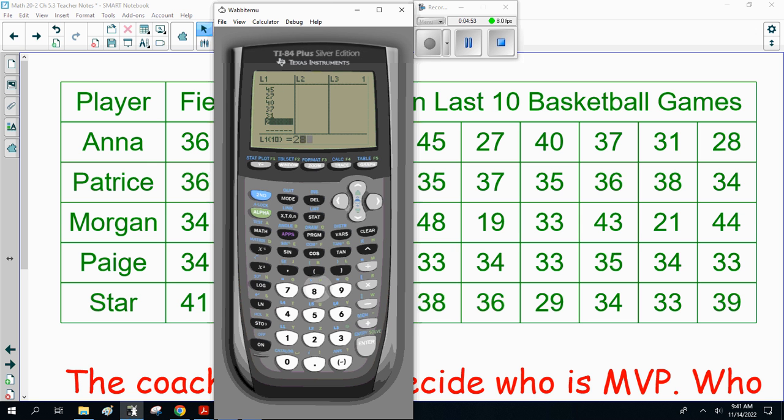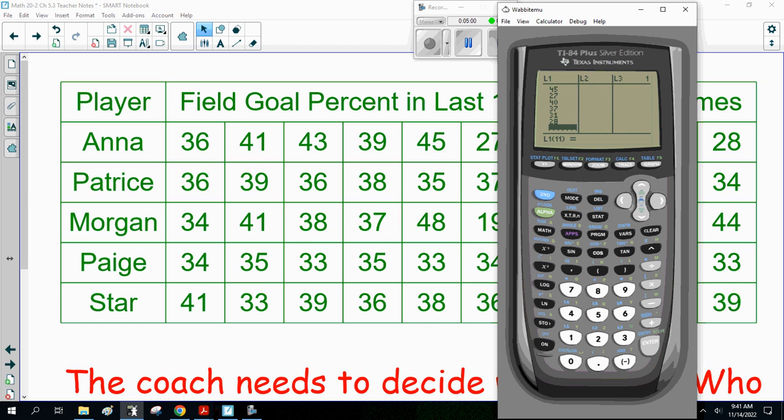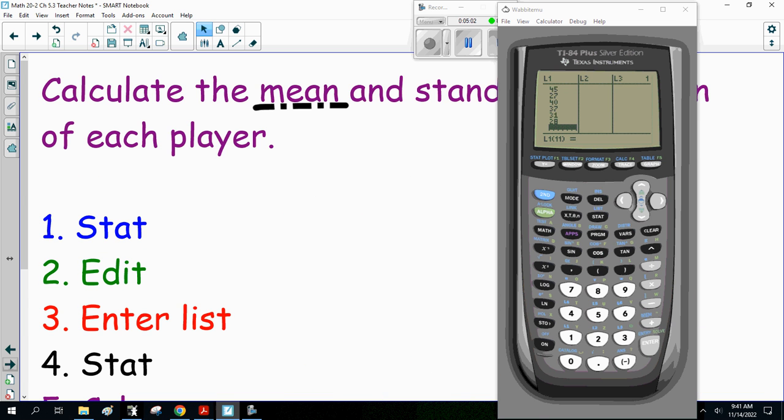Note, it's really easy to make a mistake putting your numbers in your graphing calculator, so don't do that.